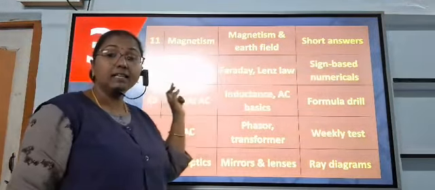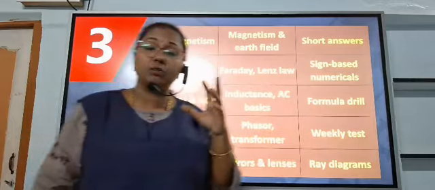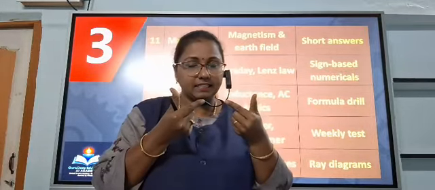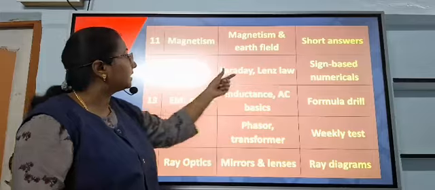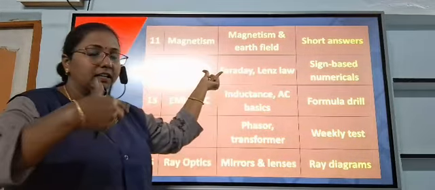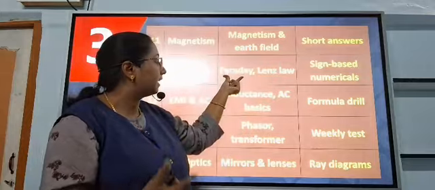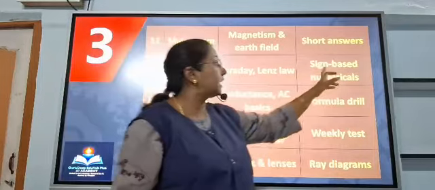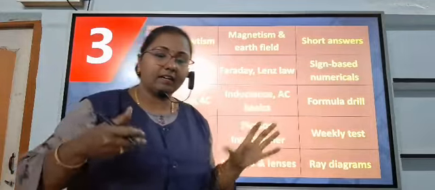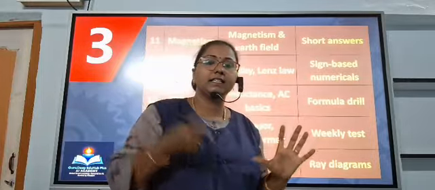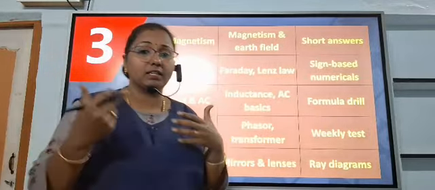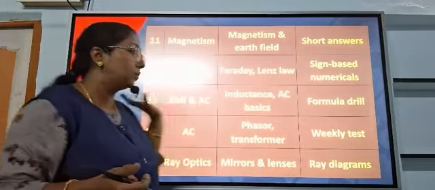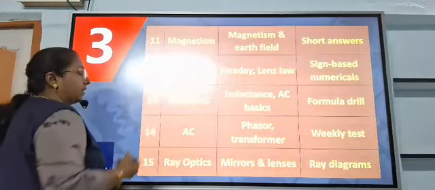And on day 12, you take time for electromagnetism. The electromagnetic induction chapter is actually divided into two parts, electromagnetic induction and alternating current. For electromagnetic induction, first complete all of Faraday's laws and the rules: Fleming's right hand rule, left hand rule, and Lenz's law. Finish all the laws. And the sign based questions, as I already told, when I keep the coil inside and outside the magnetic field, what changes, and in what direction the current moves. Please practice these related numericals and sign based questions under the EMI chapter.